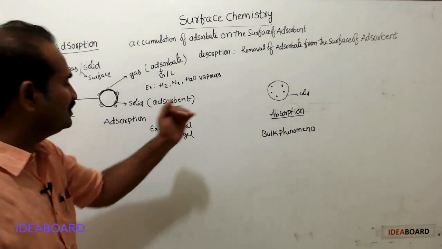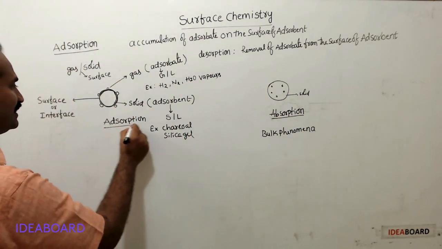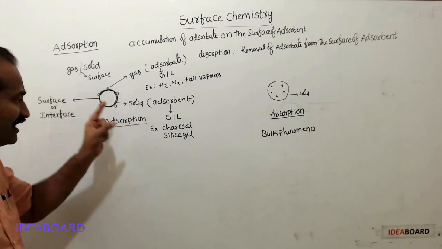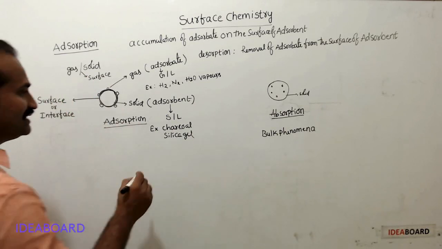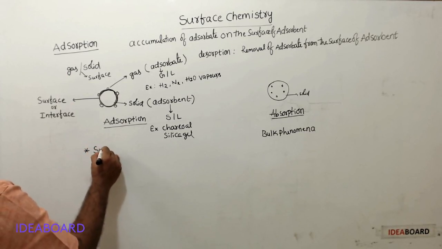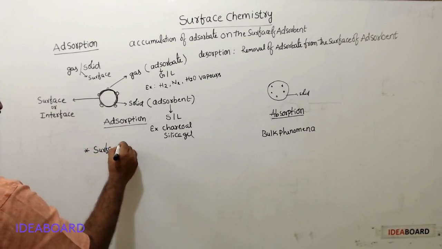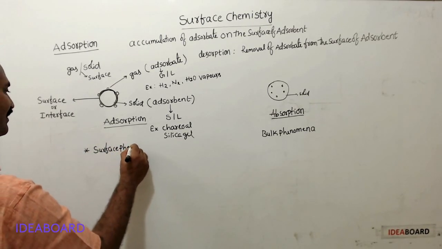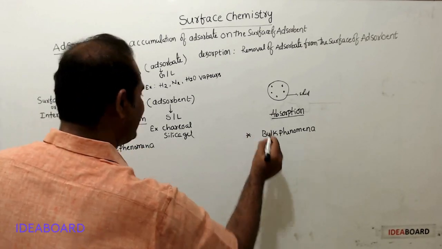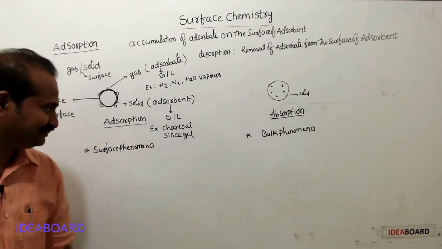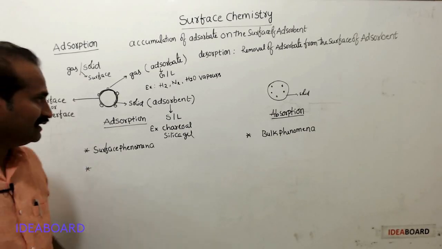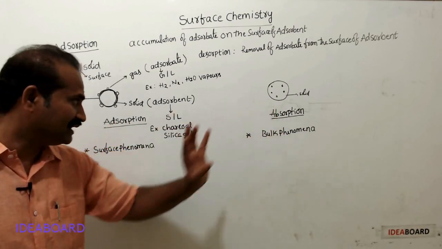Now, see this adsorption. Here, adsorbed particles are only concentrated on the surface, hence adsorption is surface phenomena. This is the main difference between adsorption and absorption. Now, we'll see one more important difference between adsorption and absorption.